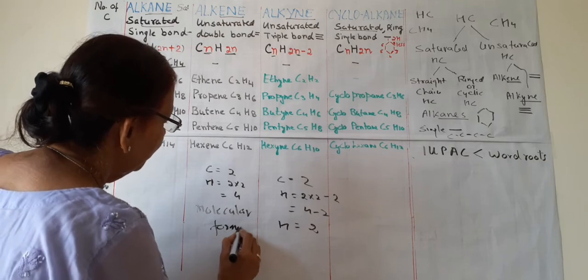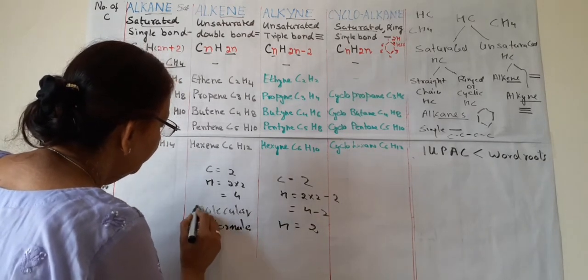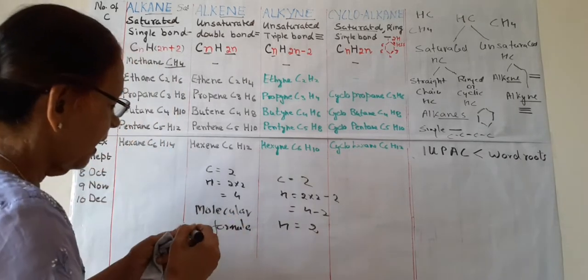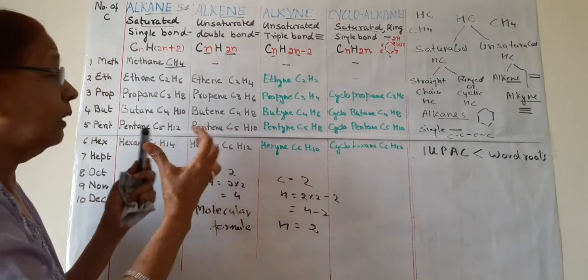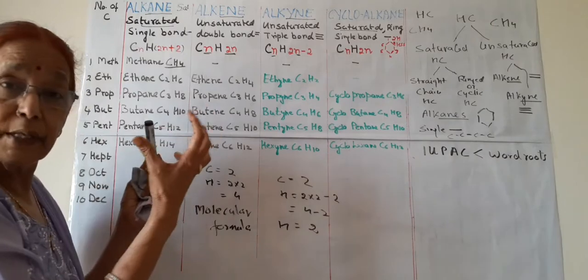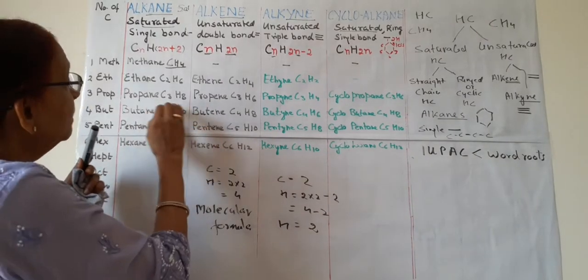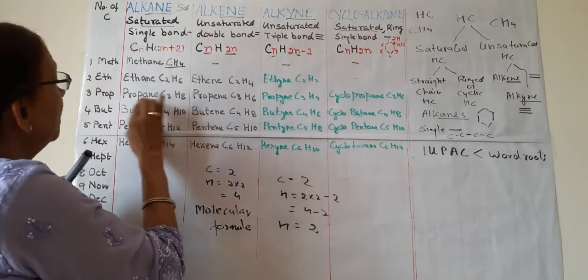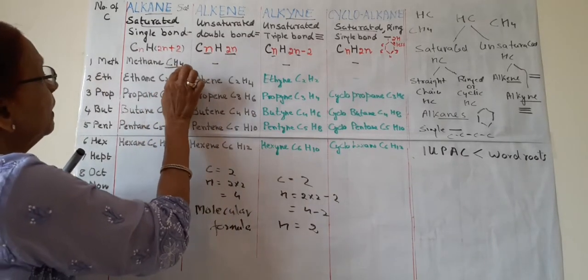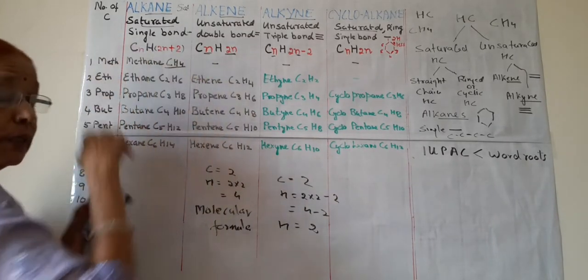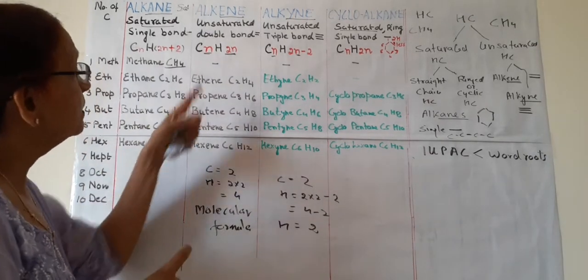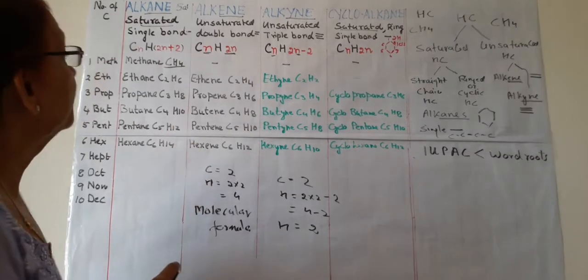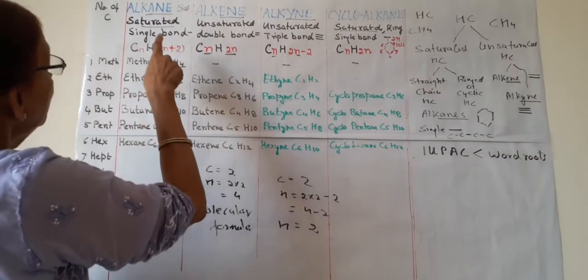It is the total number of carbon atoms and the total number of other atoms written together. They are present in different combinations, but in total, in methane, total hydrogen is 4 and total carbon is 1. So these are the molecular formulas of these hydrocarbons.